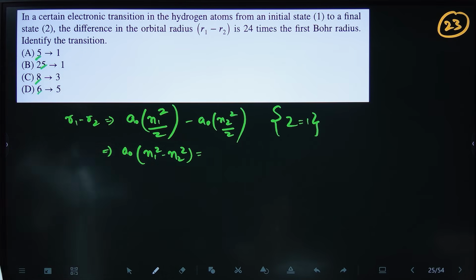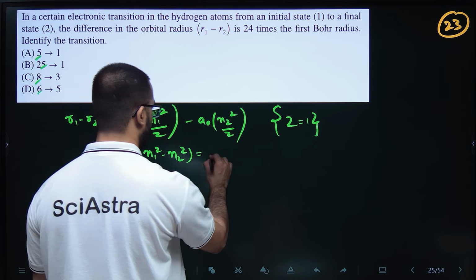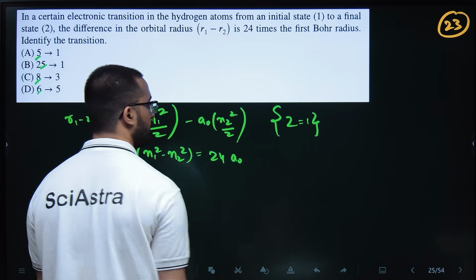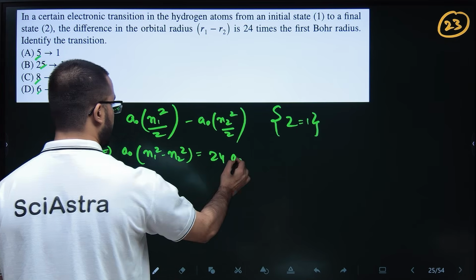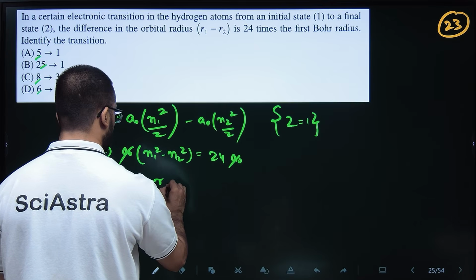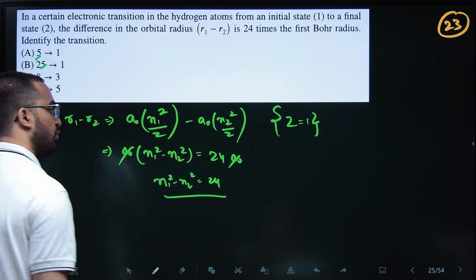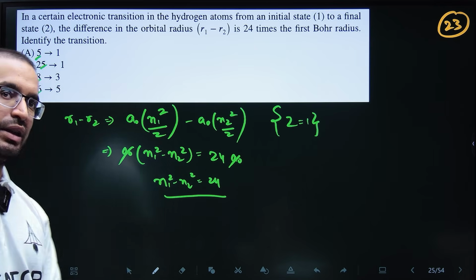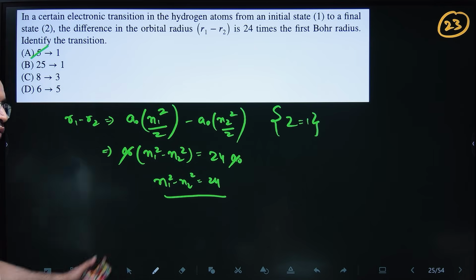So the difference in the orbital radius is 24 times the first Bohr radius. So this is 24 times a naught. First Bohr radius is a naught for hydrogen, right? So a naught will be cancelled out. So n1 square minus n2 square is equal to 24. The square of two numbers will be 24. So this will be 5 minus 1, 5 square 25 minus 1, 24.